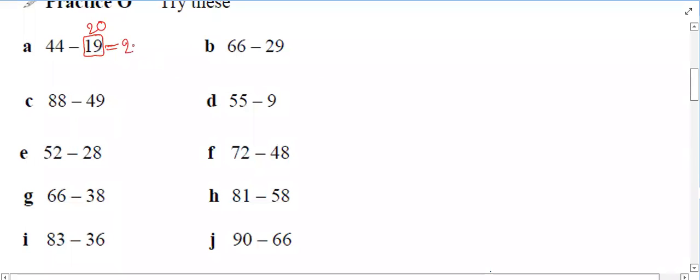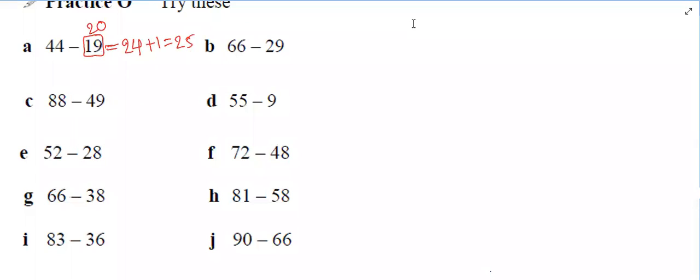So instead of 19, we have subtracted 20 means we have subtracted one number extra. Then give back that number. Got it? Okay, sir. Okay, Aditi, carry on.